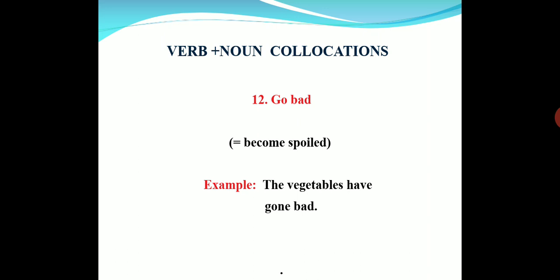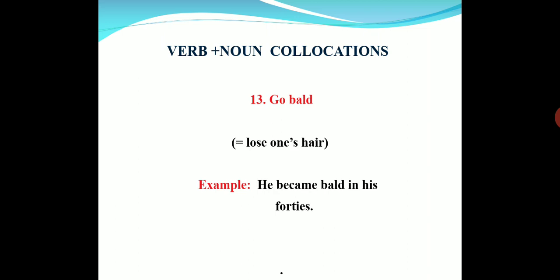Go bad. Go bad means become spoiled. Vegetables, milk, if they are not preserved properly, what happens? They'll get spoiled. So the vegetables have gone bad means they got spoiled. They cannot be used for eating.